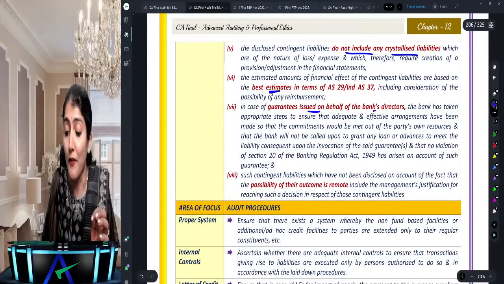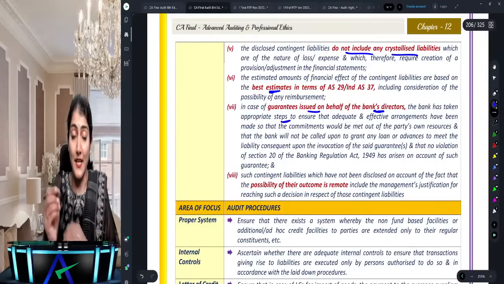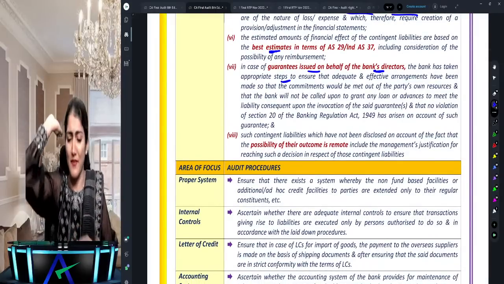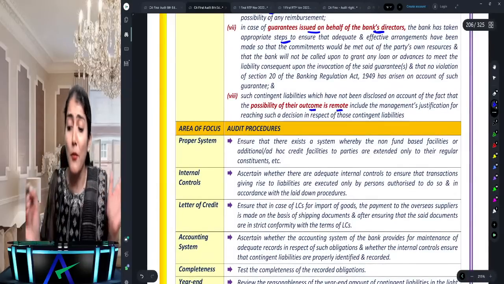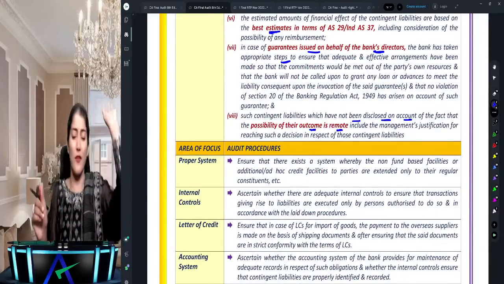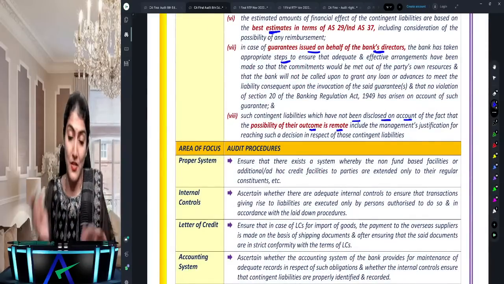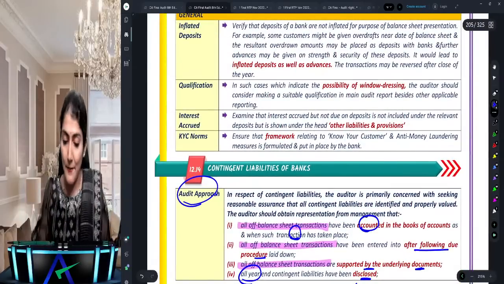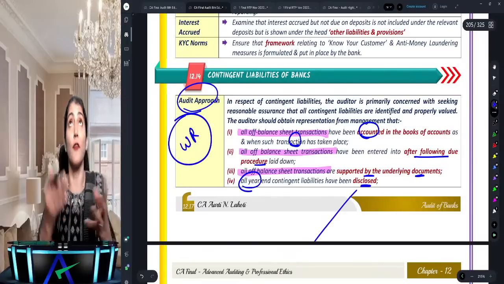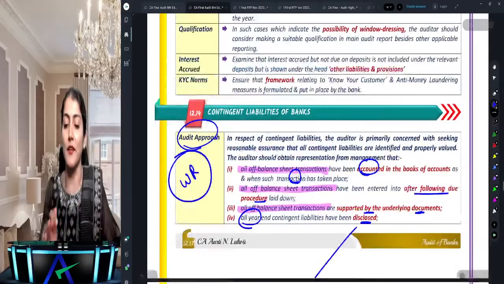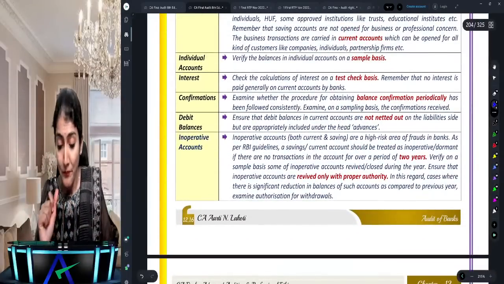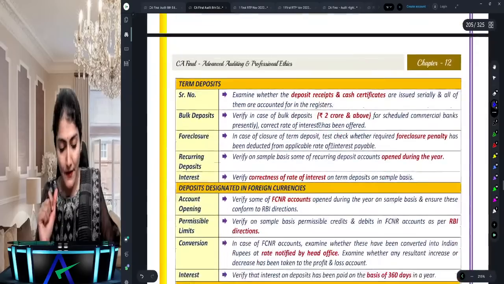Even guarantees given on behalf of bank directors should be shown separately. And where the possibility of outcome is remote, right? So the possibility of their outcome is remote, then it says it should not be disclosed. So all these it says it should be disclosed. Point number 8, it says if the possibility of outcome is remote, then it need not be disclosed, right? So recently this question has come in the exam. That's the fact I could share with you. Okay, what written representation the auditor needs to take from the management of the bank regarding the contingent liabilities of the bank.